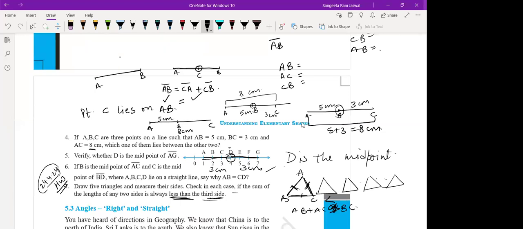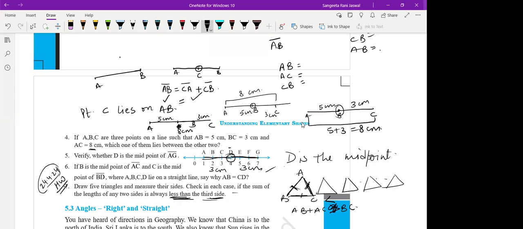Okay, it will be here. B is 5 centimeters. And B to C will be 3 centimeters. Done? Yes, ma'am. Now, what can you say? Which point lies between? Ma'am, the point B lies between the A and C line. So yes, B lies between A and C.